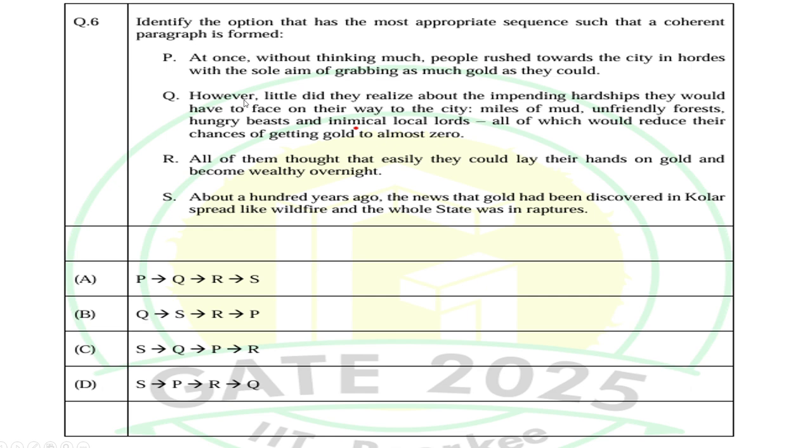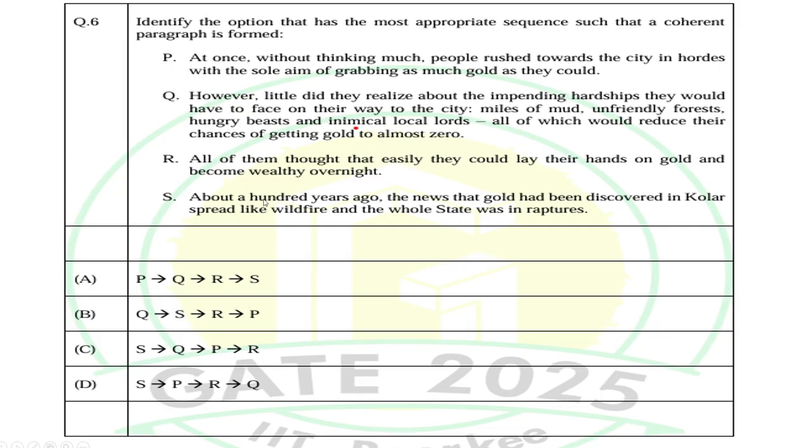Q: However, little did they realize about impending hardships they would have to face on their way to the city. Miles of mud, unfriendly forests, hungry beasts, and things like that. R: All of them thought that easily they could lay their hands on gold and become wealthy overnight.